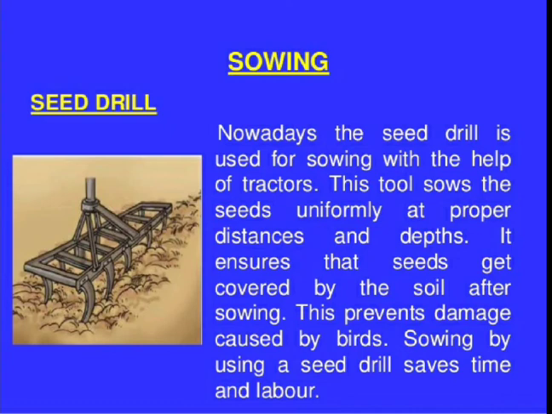As well as, one important thing is that the seeds must be sown at proper depth. So why is depth important? अगर ऊपर रहेंगे seeds तो क्या होगा? It is ensured that the seeds get covered by the soil after sowing. This prevents damage caused by birds. क्योंकि अगर ऊपर रहेंगे seeds तो क्या होगा भाई? Birds can damage them, birds will eat those seeds and they will not germinate, right? And the farmer will get less yield. So that is not good. The seeds should be sown inside the soil at proper depth.